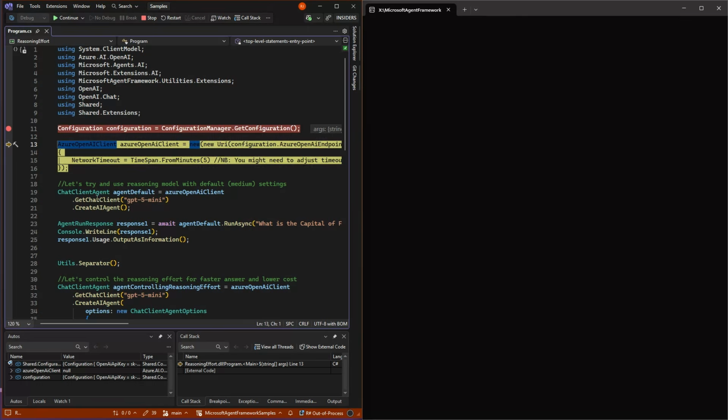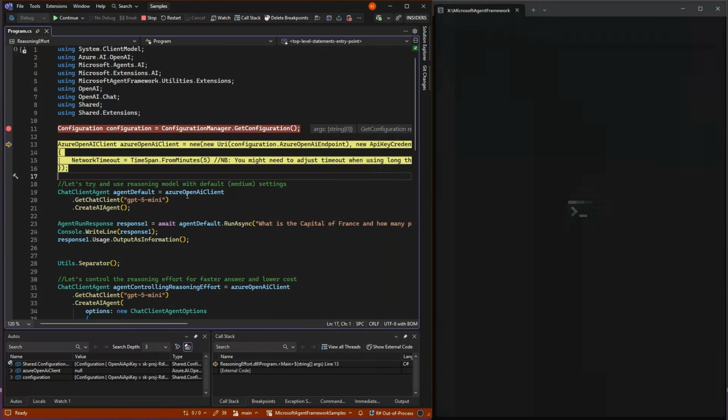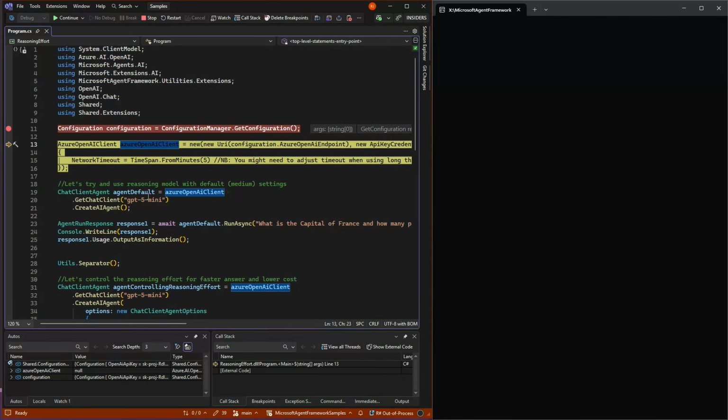So I'm just gonna get my configuration, and what I'm gonna do here as well is in my OpenAI client here, or the Azure OpenAI client if that's what you're using, I'm also setting the network timeout. You might not need this, but of course, if you have a reasoning model and you give it a very, very hard question, it can take multiple minutes to actually get an answer. So I just included this for the sake of how you do it. You simply just new up, and then there's extra options where you can set the network timeout. So fairly simple to do.